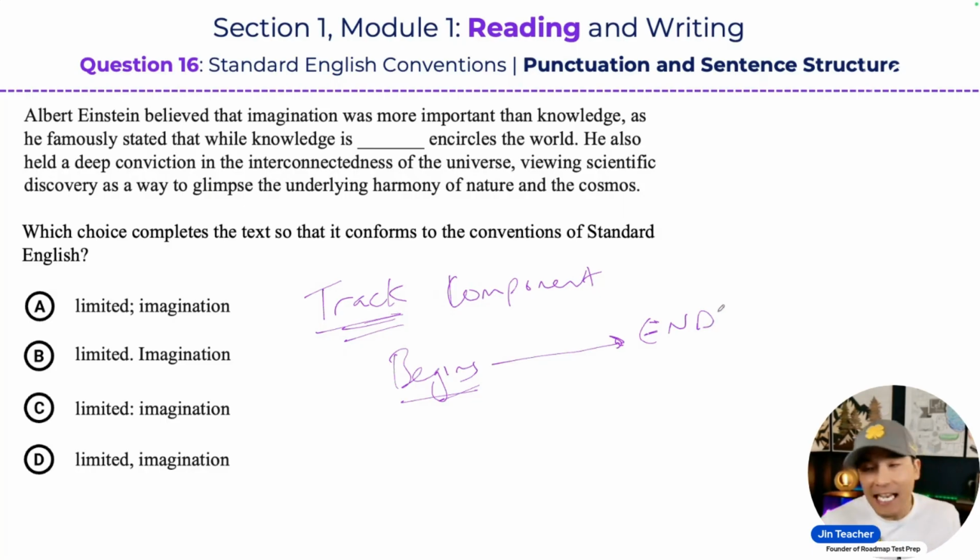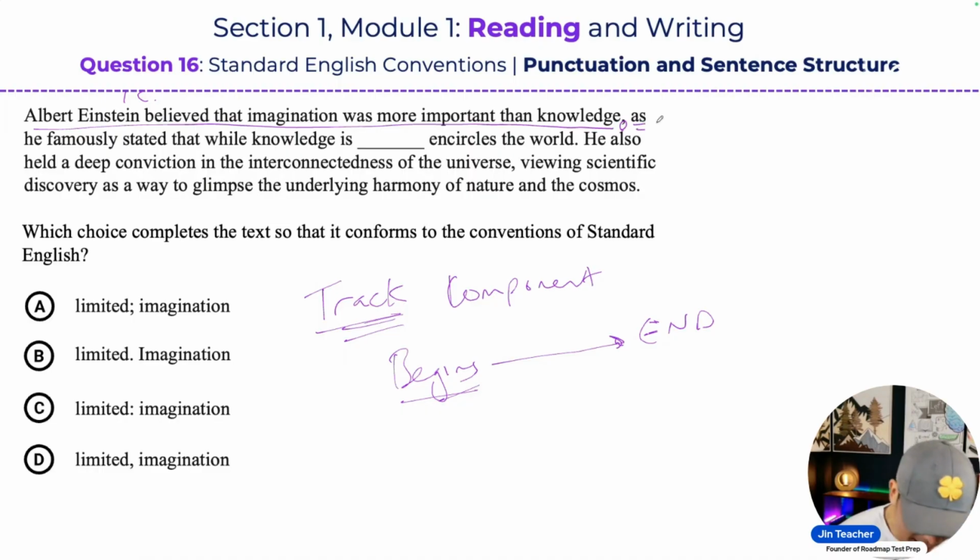Now, this can be kind of simple in a lot of cases, but it can get very tricky. The SAT is known to make extremely tricky sentence structures, where they add component after component after component, making it very difficult to keep track of these components. Now let me show you what I mean. Notice here: Albert Einstein believed that imagination was more important than knowledge. This is actually your independent clause. Then we have a comma here.